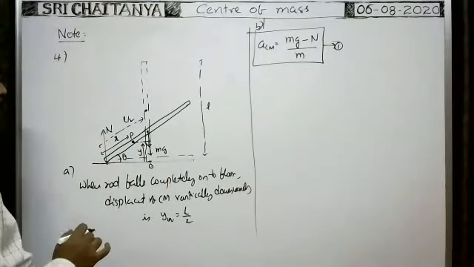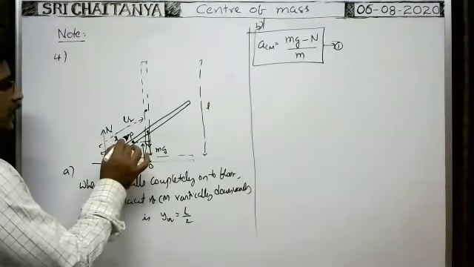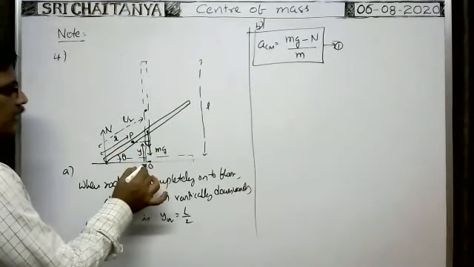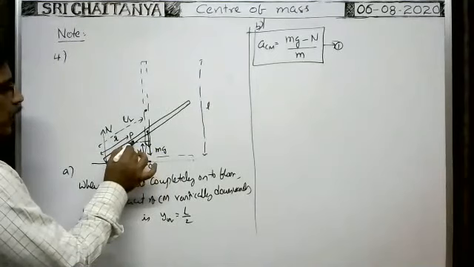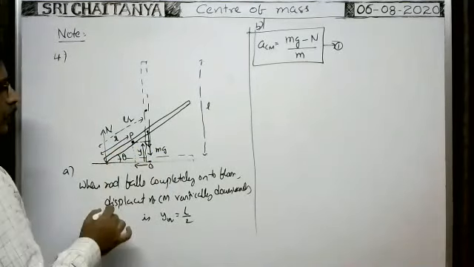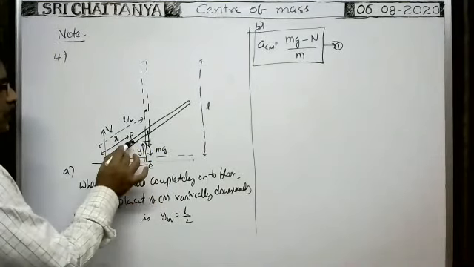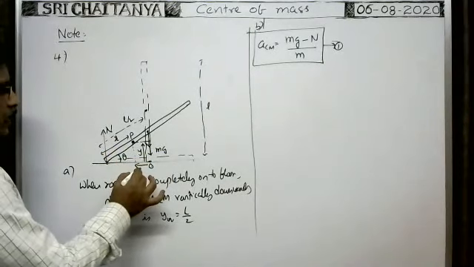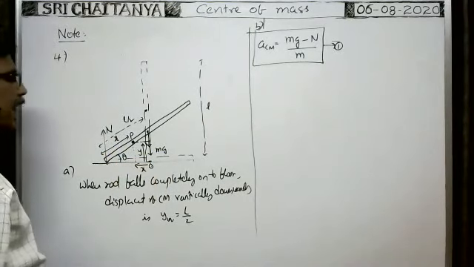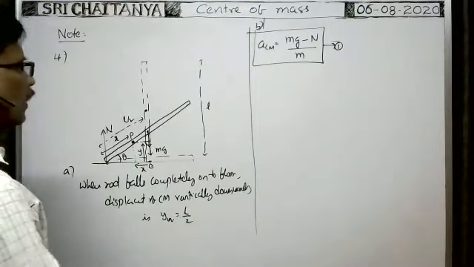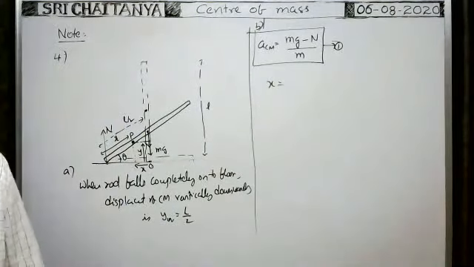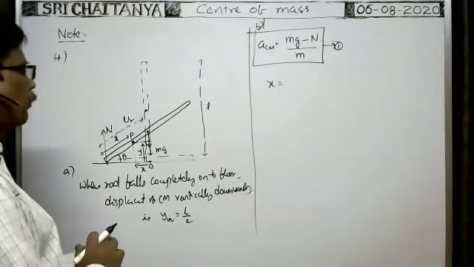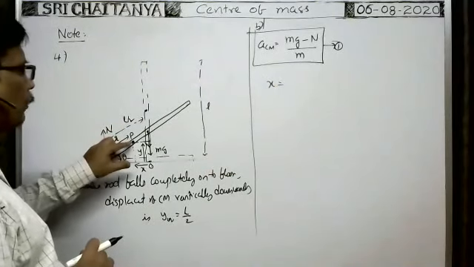And this point P is at a distance x from the origin along the horizontal direction. From this point P, draw a vertical line. Then this is the distance of point P along the x-axis, which is x. From the diagram, what about the x and y values? If you know the x and y values, then we can say what is the path along which this point P travels.